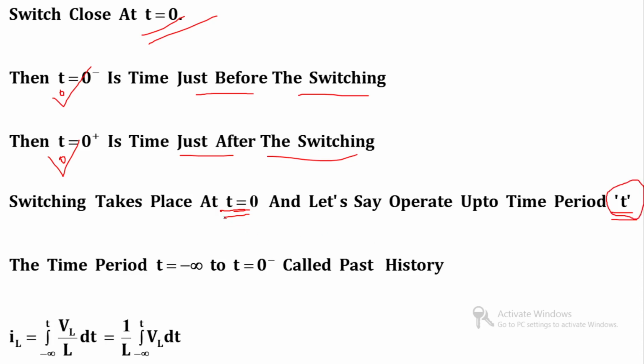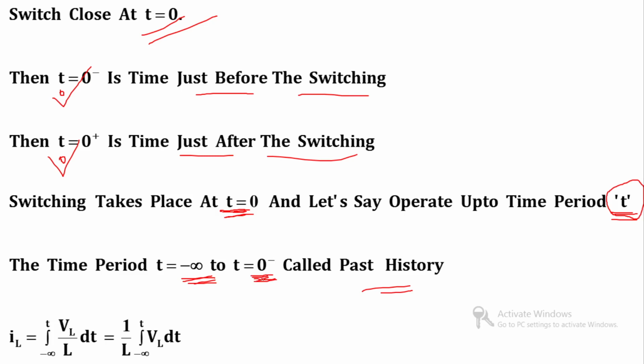The past history means before switching, and that time period starts from minus infinity and ends at 0 minus.